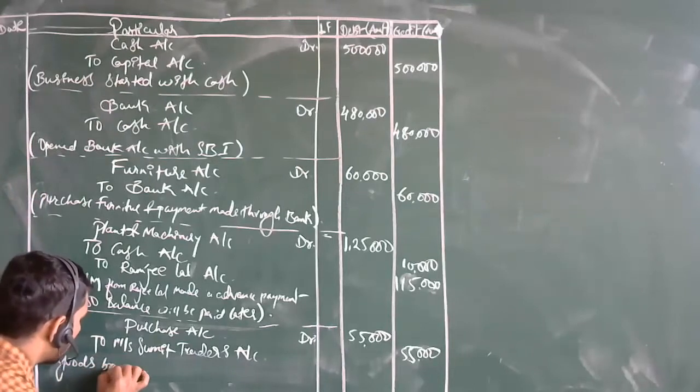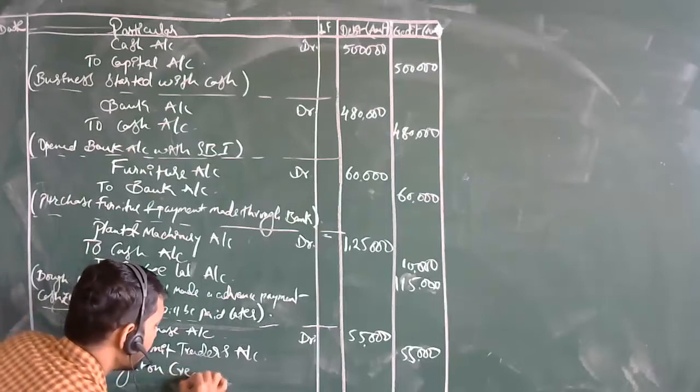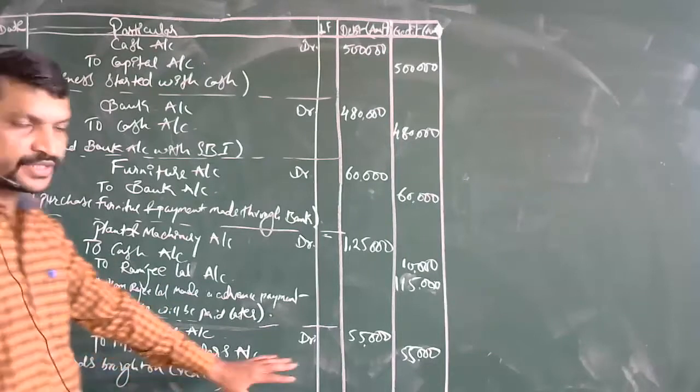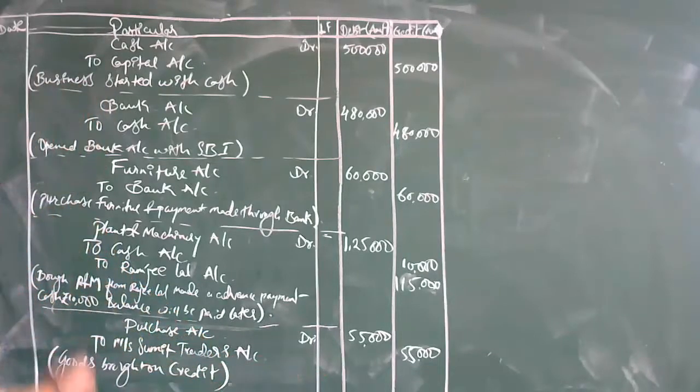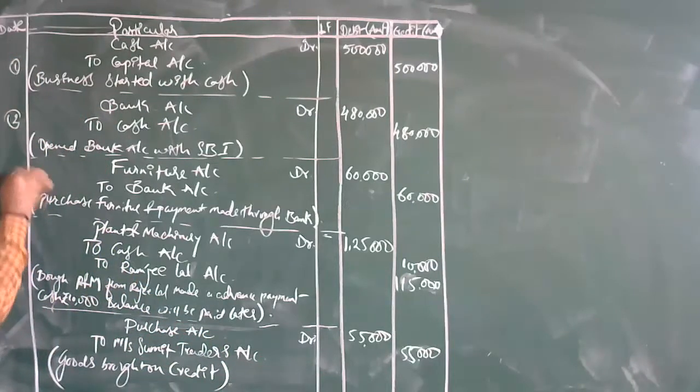Why? Because we have not seen any cash transaction here. There is no cash transaction. This is the first, second, third, fourth and fifth point.